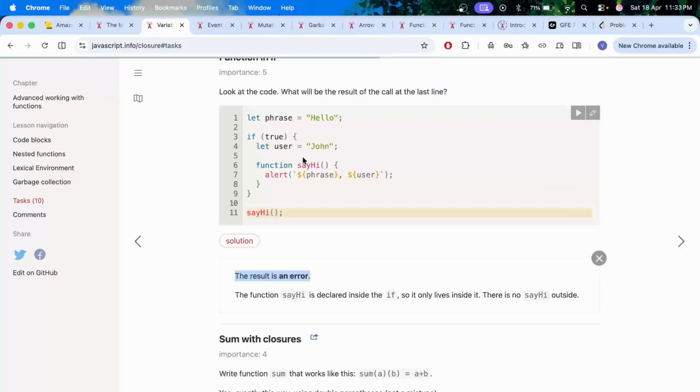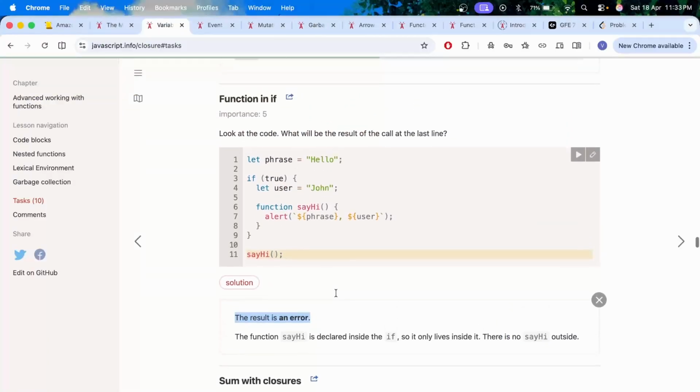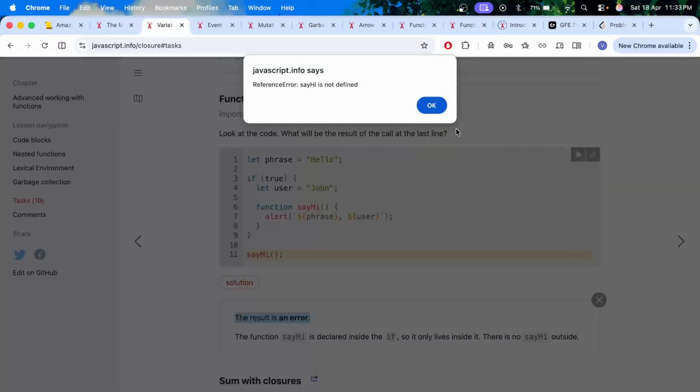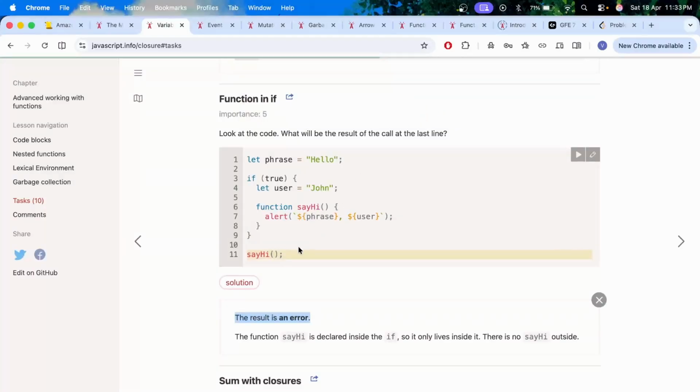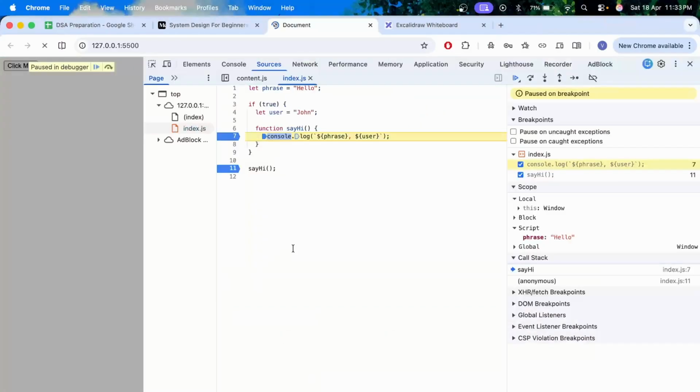For now, I would avoid this. Let me check. Say hi is not defined. Okay, in their environment, it is coming as not defined. In our environment, it is working somehow. But how is this working?